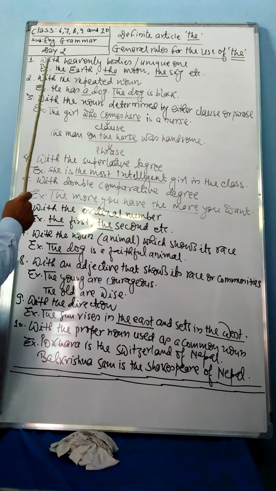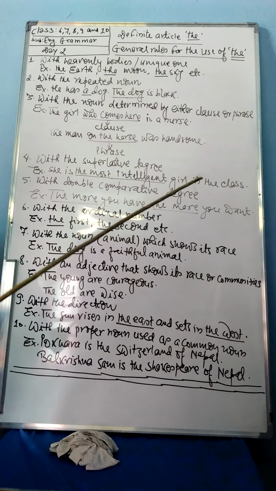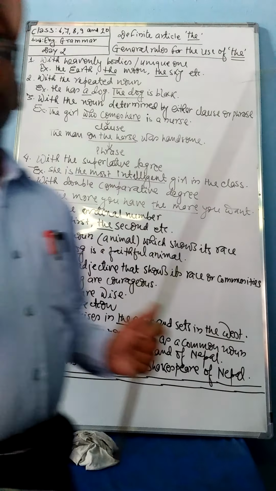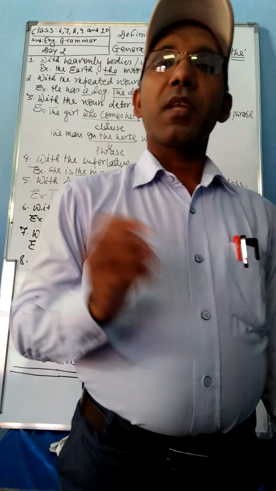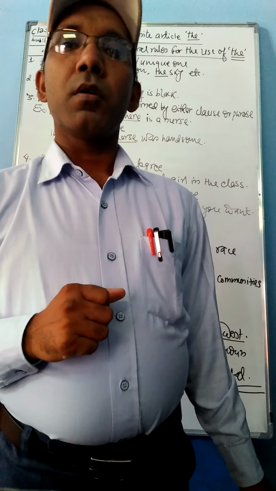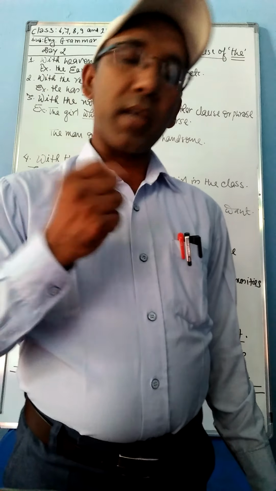Number one, with heavenly bodies or unique ones. Do you know heavenly bodies? Heavenly bodies means planets, stars, which are in the universe. They are known as heavenly bodies.